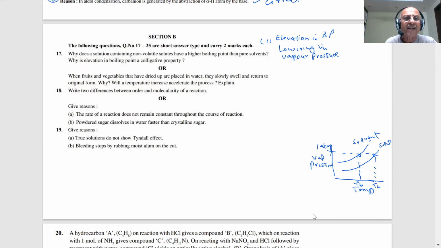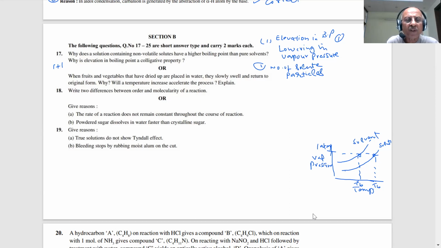Why is elevation in boiling point a colligative property? You are getting only 1 mark now. There are 2 marks for this. Because it depends on the number of solute particles rather than their nature.